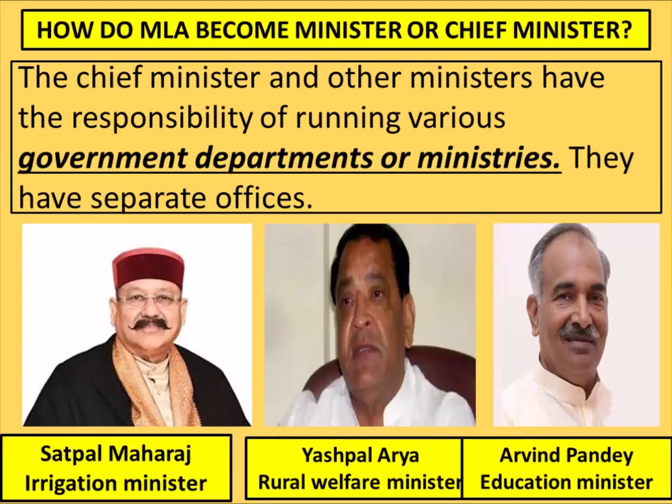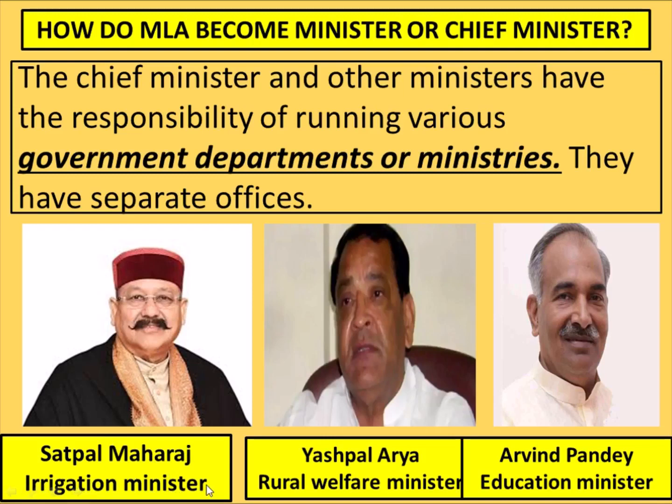The chief minister and other ministers have the responsibility of running various government departments or ministries. They have separate offices. Now these are the ministers. Earlier they were MLAs. Got it? Now they are ministers also. Why are they ministers? Because they have got their departments. Now what is a department? Department is an area where they have to work.